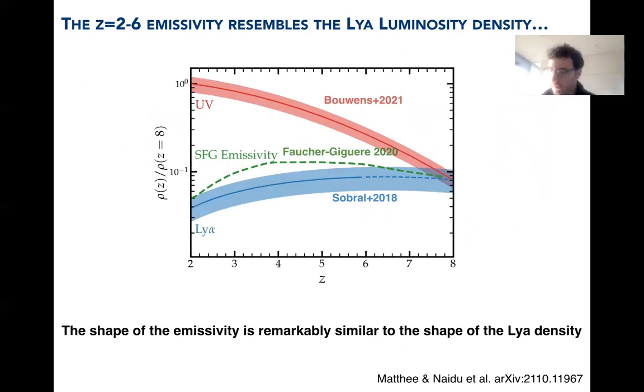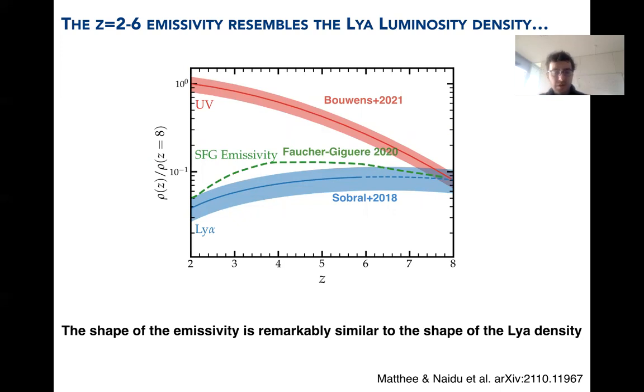What we just noticed is that if you make this plot of the emissivity and the star formation rate density, in this case the unobscured star formation rate density from the UV, which is likely more associated with the escaping ionizing photons than the obscured star formation rate density, the emissivity that you need from the galaxy population is quite similar to the evolution of the Lyman-alpha luminosity function.